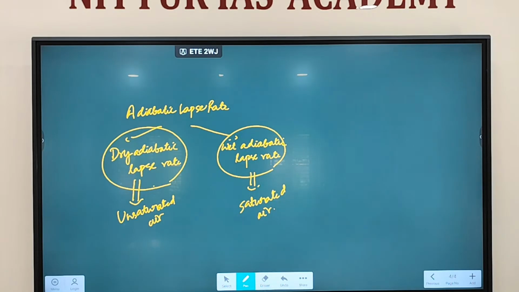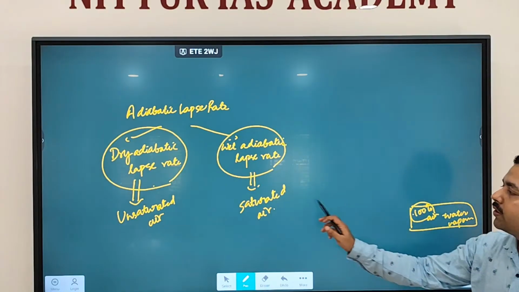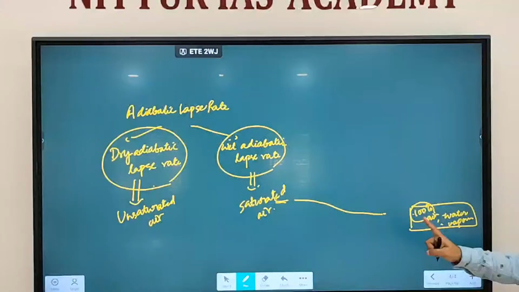What is the difference between saturated and unsaturated air? It is the water content. As we discussed, air contains water vapor. Suppose air is holding the maximum amount of water vapor that it can hold, 100%. Then such air is called saturated air.